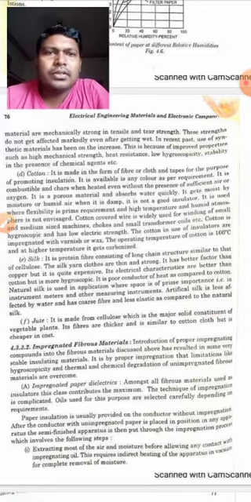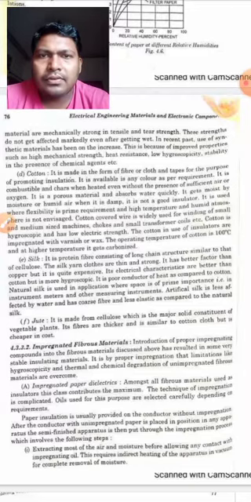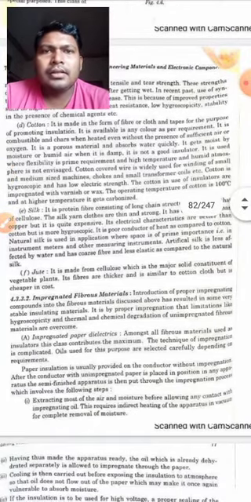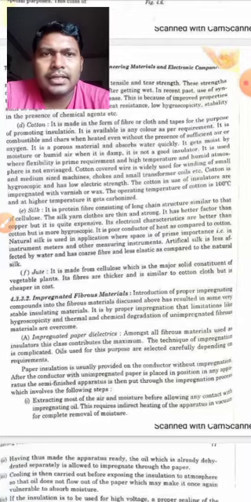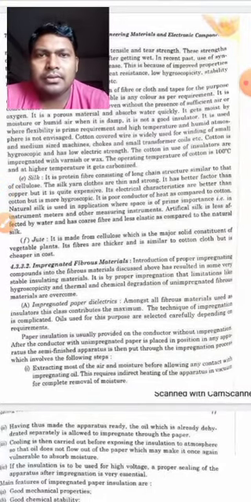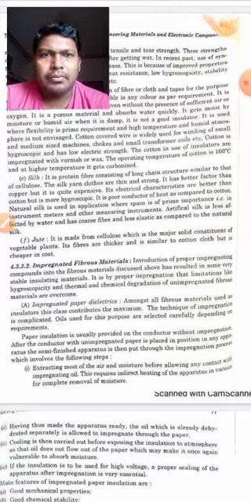It is not a good insulator. It is used where flexibility is the prime requirement and a high temperature and humid atmosphere is not envisaged. Cotton covered wire is widely used in winding of small and medium sized machines, chokes and small transformer coils, etc. Cotton is hygroscopic and has low tensile strength and electric strength. The cotton used in insulators is impregnated with varnish or wax. The operating temperature of cotton is 100 degrees centigrade, and at higher temperature it gets carbonized.